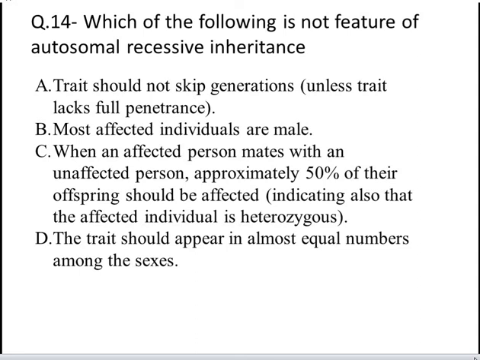And option D. The traits should appear in almost equal numbers among the sexes. Yes, the correct answer is B. Most of the affected individuals are male.